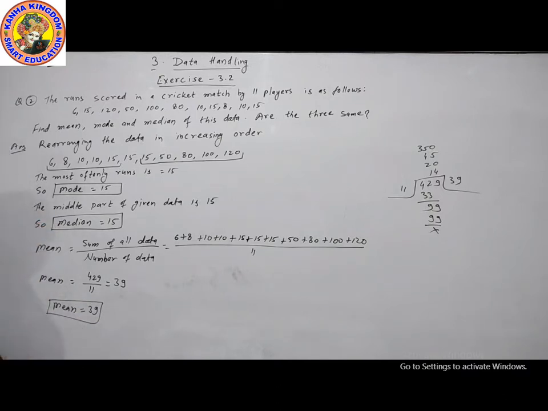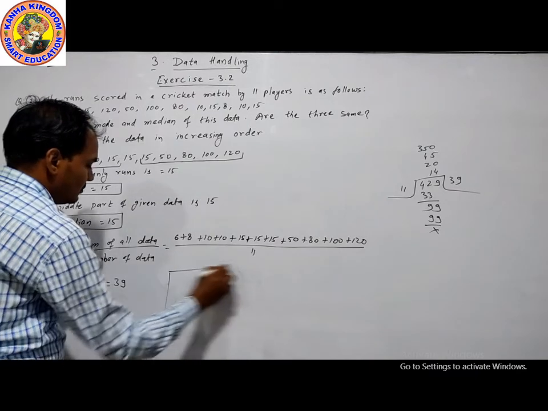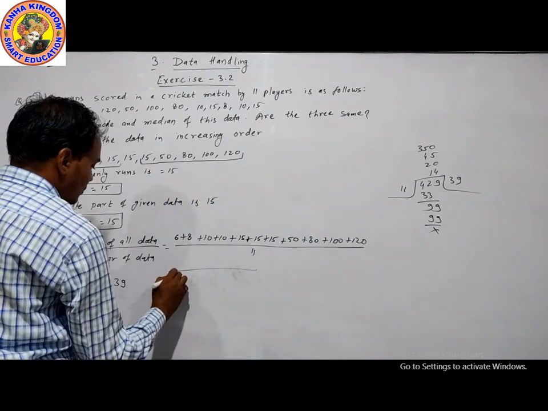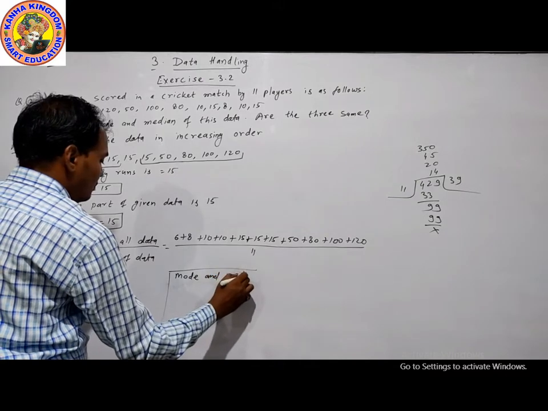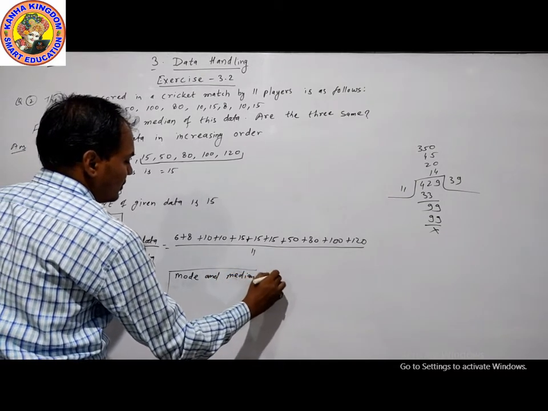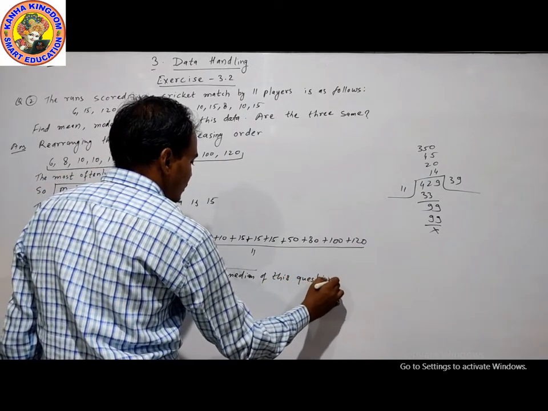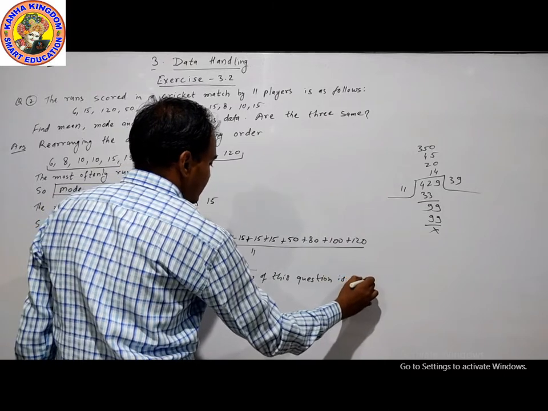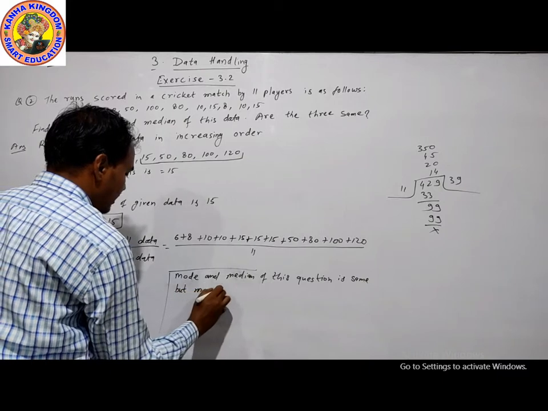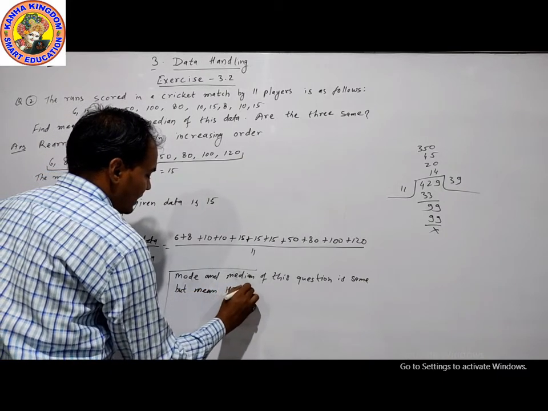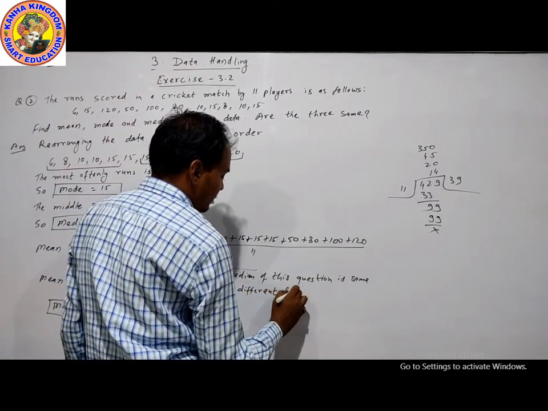Mode, median and mean, are the three same? Mode and median of this question are same, but mean is different from them.